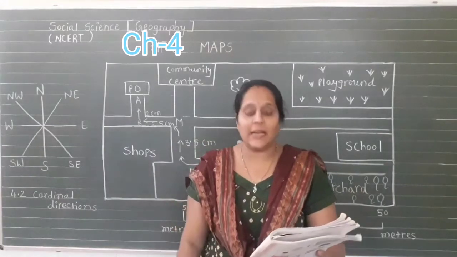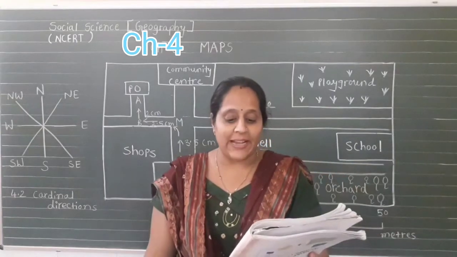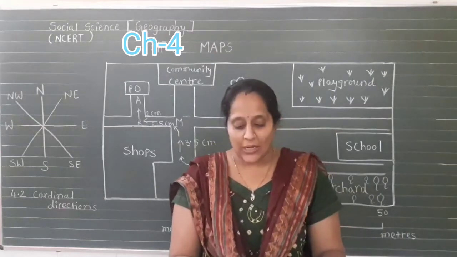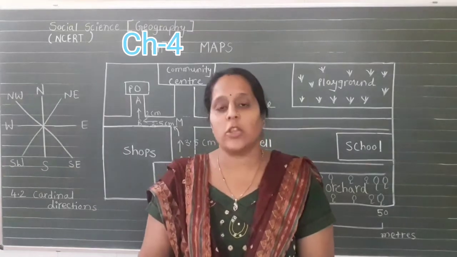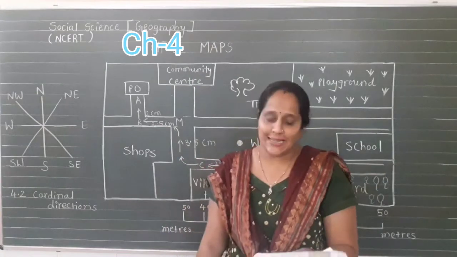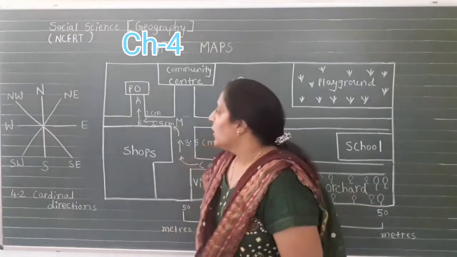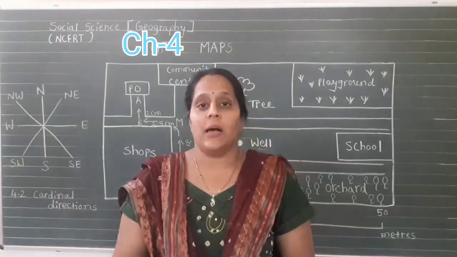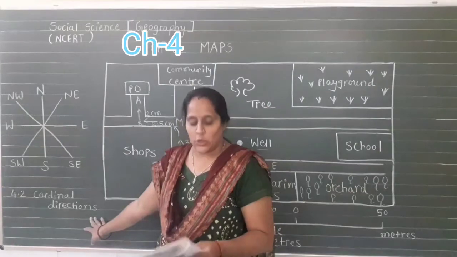Most maps contain an arrow marked with the letter N in the upper right hand corner. This arrow shows the north direction. It is called the north line. When you know the north, you can also find the other 3 directions, for example east, west and south. Therefore, the 4 major directions, north, south, east and west, are called cardinal points, the cardinal directions, the main directions.